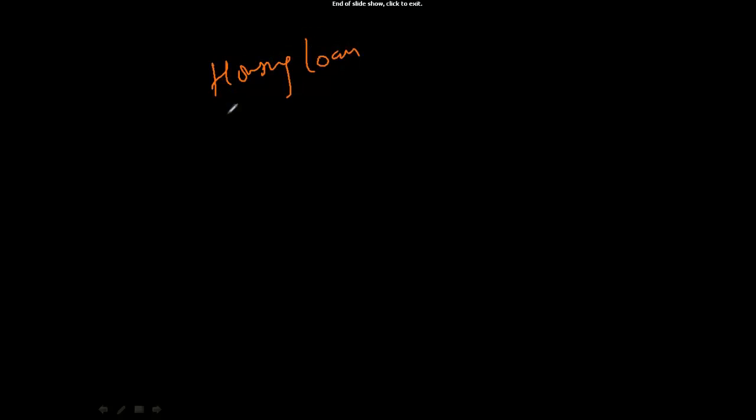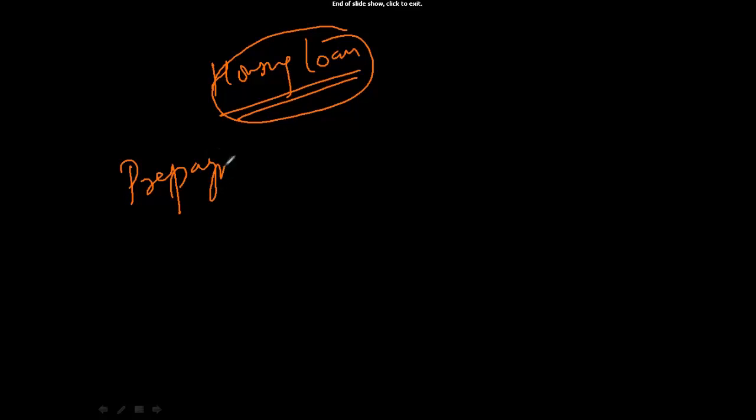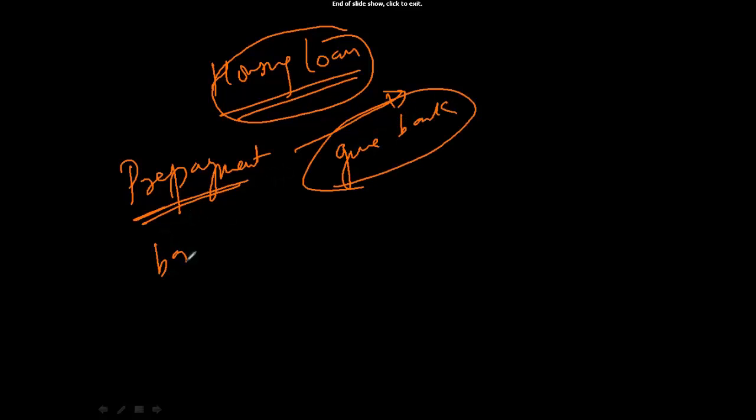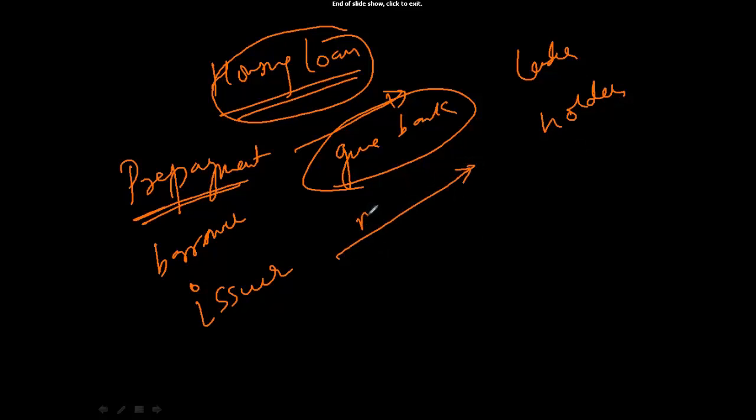Let's say you have taken a housing loan. The bank says that you can make prepayment. Now what is prepayment? Prepayment is giving money to the bank, right? So you give money to the bank. Can I say you are a borrower? The bank is a lender. So contrast this with the bond issuer and bond holder. When you buy back the bond, you give money to the bond holder.